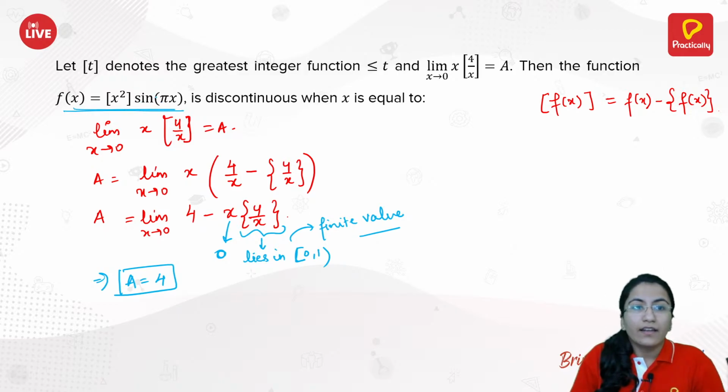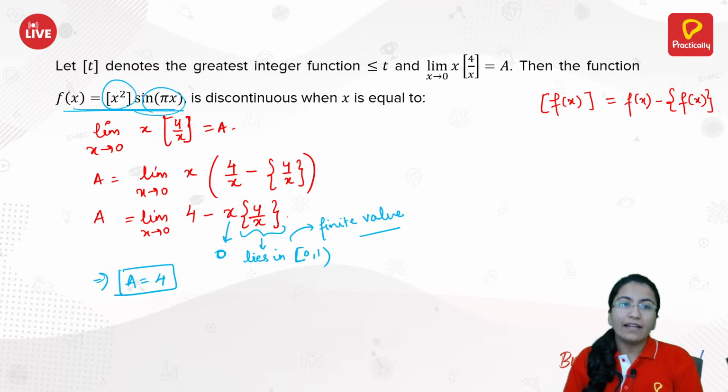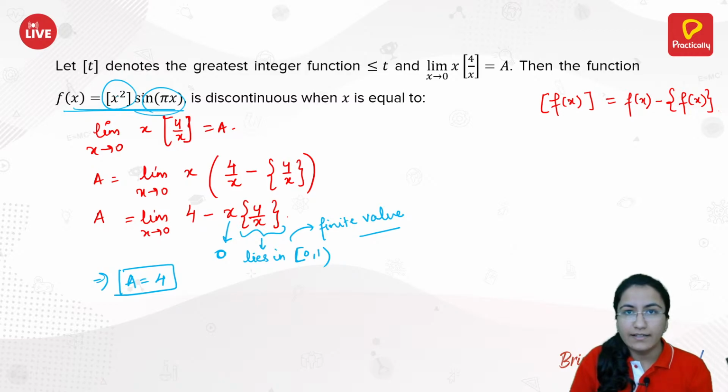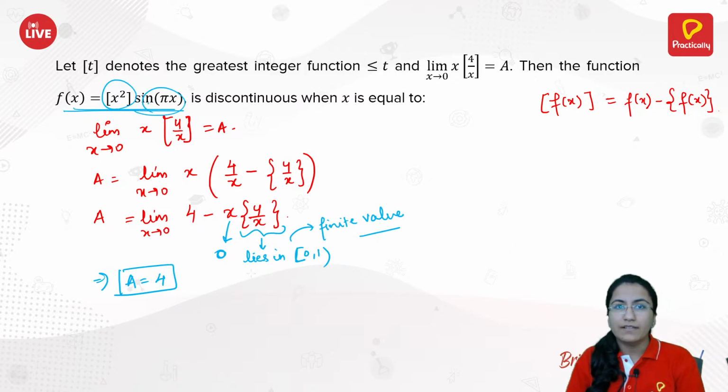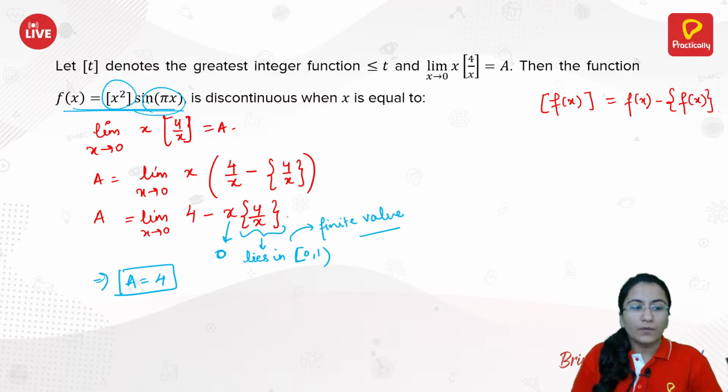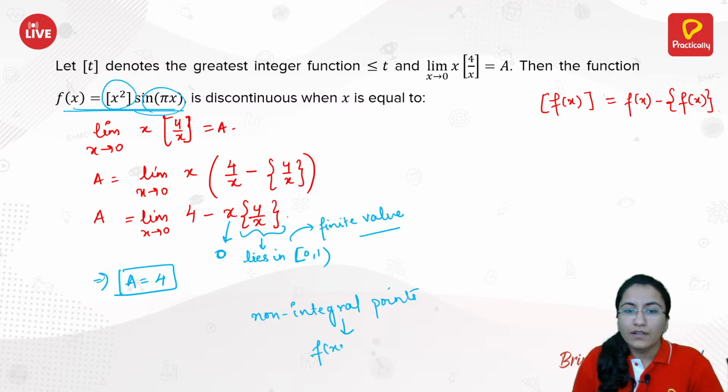You can see that here discontinuities will be according to this greatest integer function as well as for sine of pi of x. But at all the values where this greatest integer function is discontinuous, you can see that sine of pi of x will be 0. So that implies what we need is just the non-integral points. At all the non-integral points, your function f of x is discontinuous.